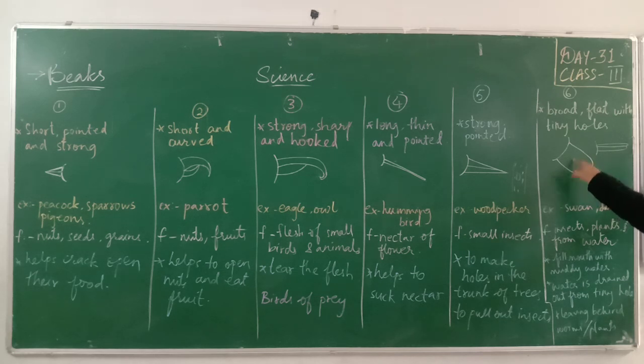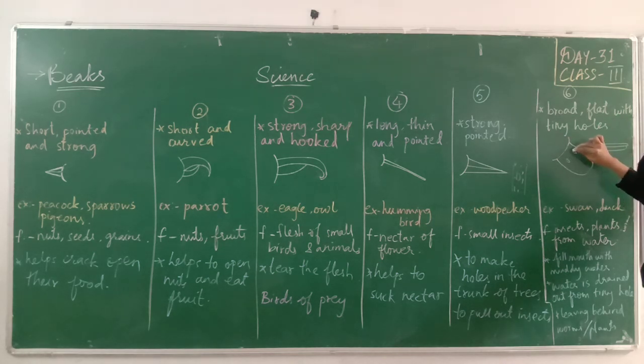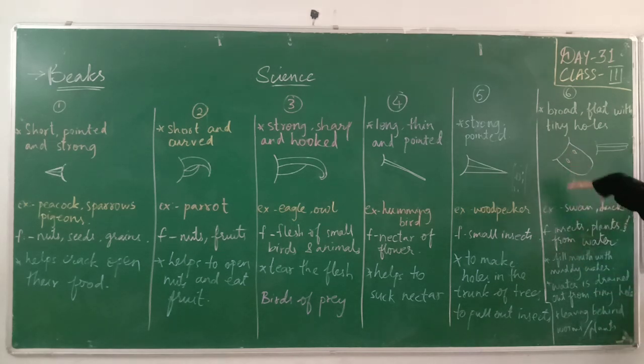Okay, and on their beak they are having tiny holes on both the sides. Like this, 2 holes will be there on both the sides. See, ये ऊपर का हिस्सा है beak का, ऊपर का view I am showing because it is broad and having 2 tiny holes. And it is flat, मतलब बिल्कुल straight पतला flat रहता. This is the side view. I hope you are getting it. Okay. So the last type is broad, flat with tiny holes.